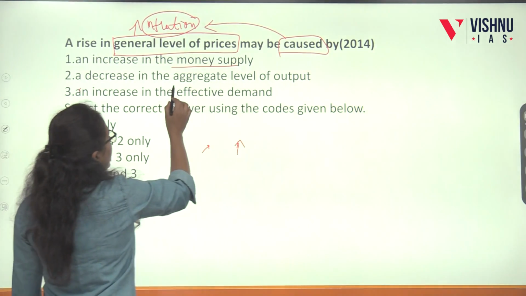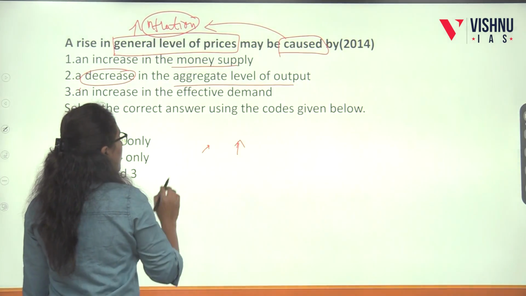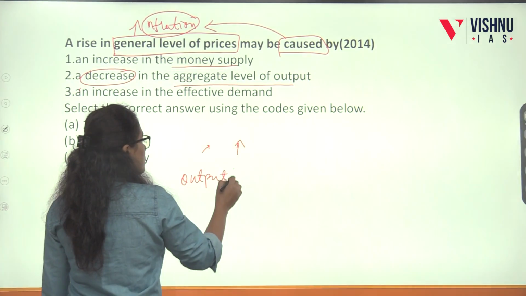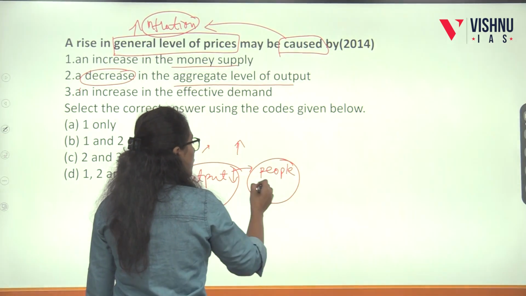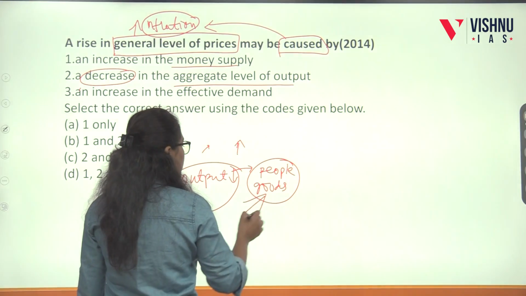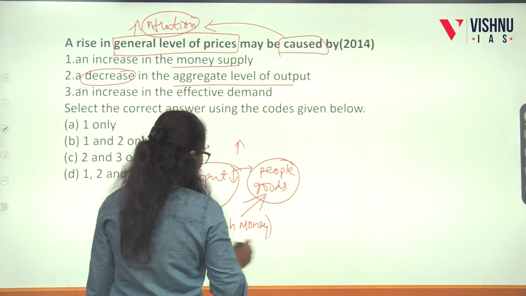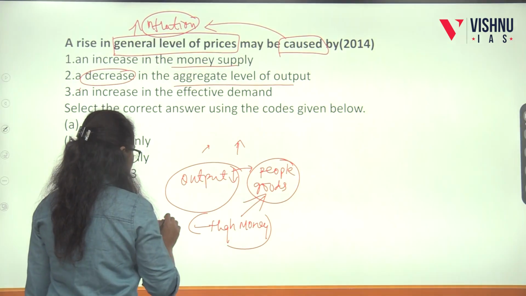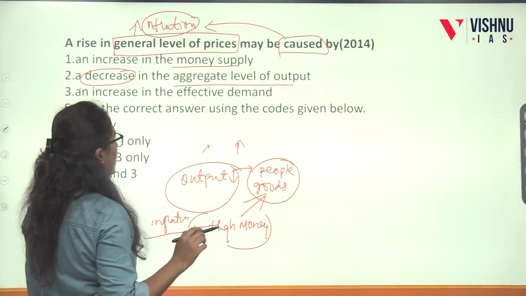A decrease in the aggregate level of output: output will decrease, meaning people will not have sufficient goods. Overall, having more money, they will buy the same scarce goods with more money. So this will cause inflation. So we can say inflation is caused by a decrease in the aggregate level of output.